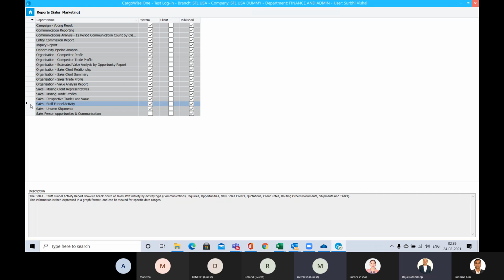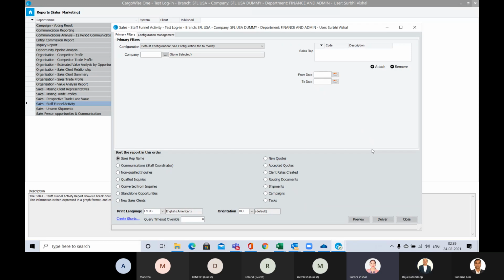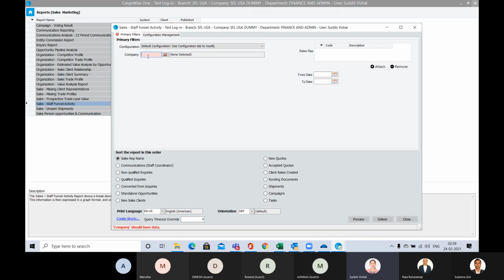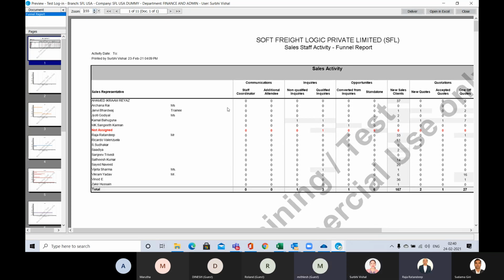Yeah, this funnel, the staff funnel activities. I'm just opening this. Yeah, just a second. So here you can see this report is a very good report which will throw up all the details. Just open it in Excel, Surbhi. Just a second.